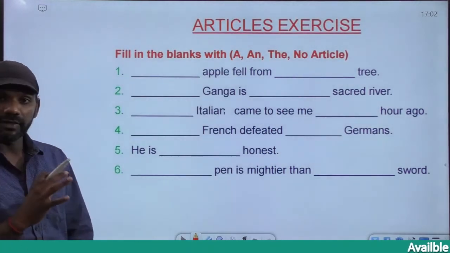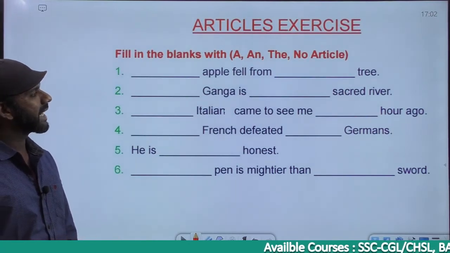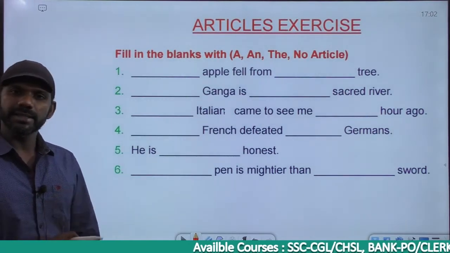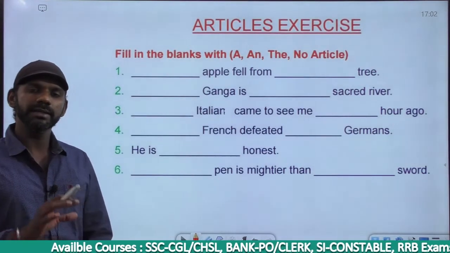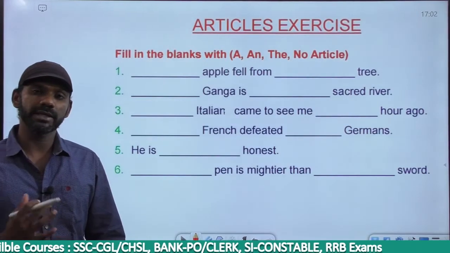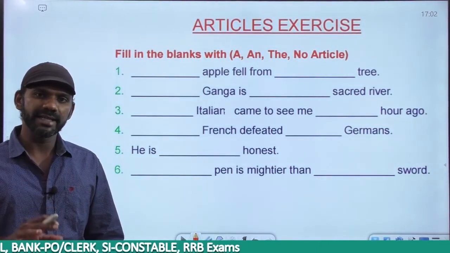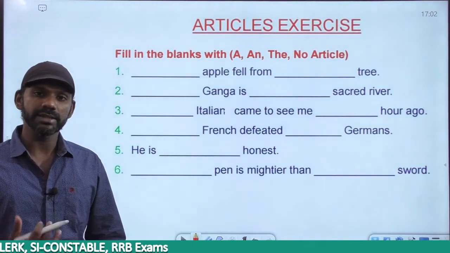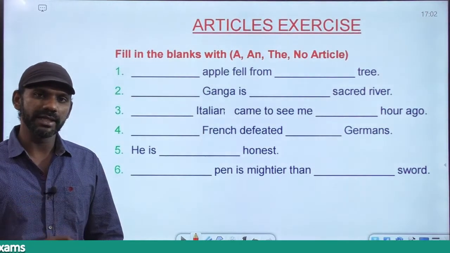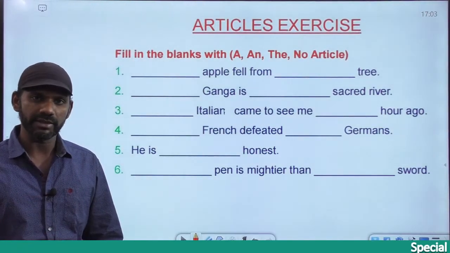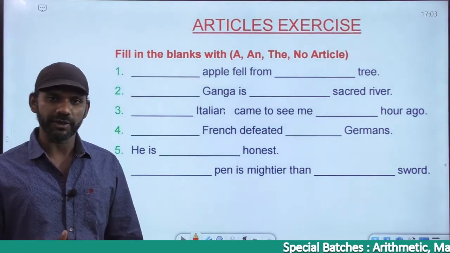Understand the meaning of every sentence. Dash apple fell from dash tree. Now in this sentence, we are not referring to any specific apple. I told you how a noun becomes specific and how a noun becomes general. When there is some information given regarding a noun in a sentence, that noun is taken as specific. When there is no information given regarding a noun, that noun is taken as general. This is how to identify whether a noun in a sentence is general or specific.